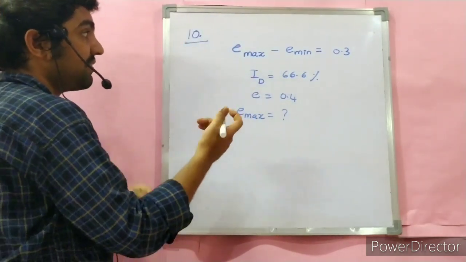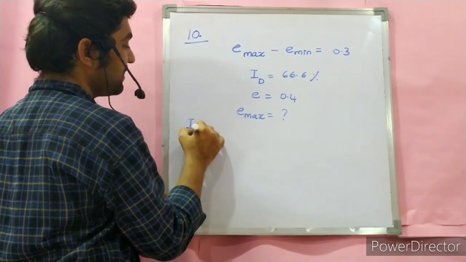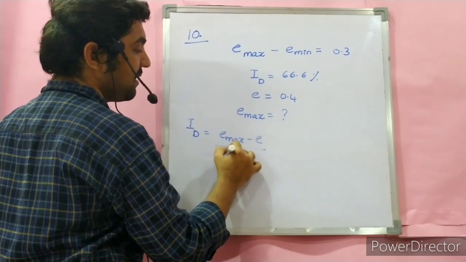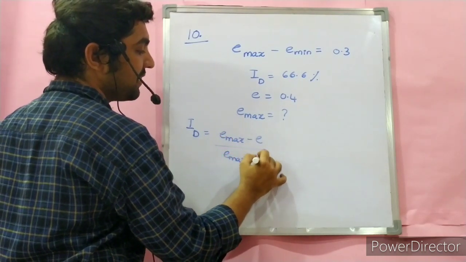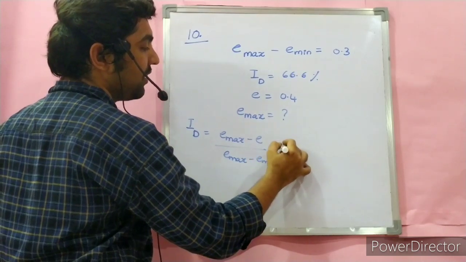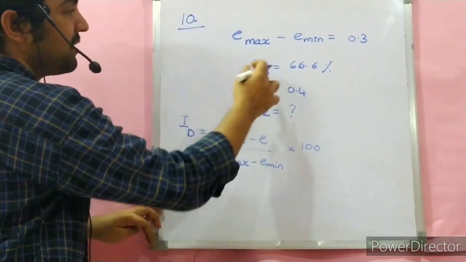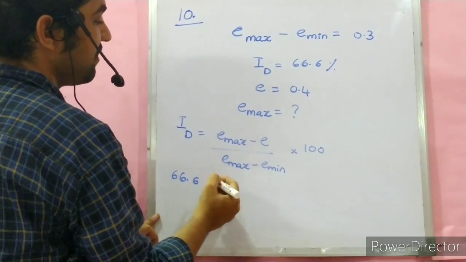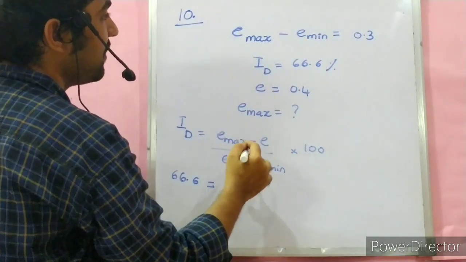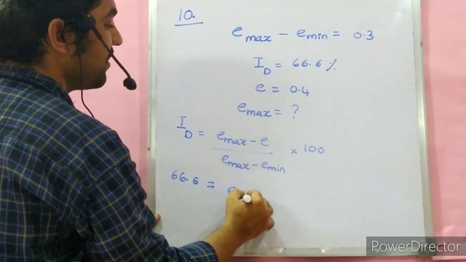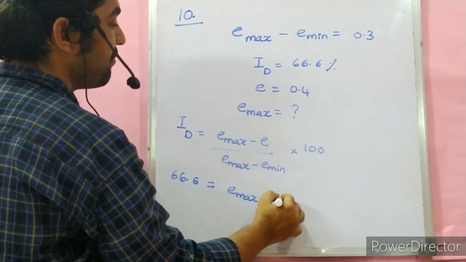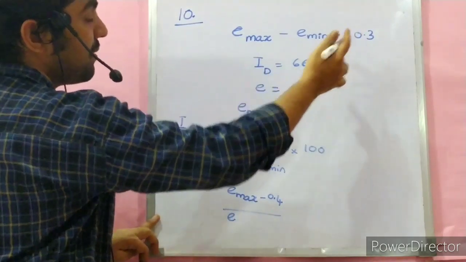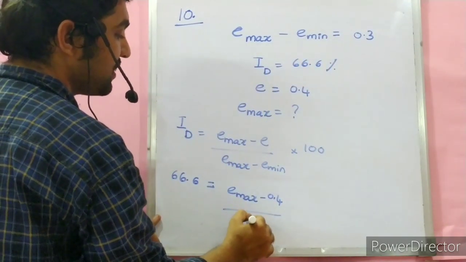This was asked as a civil services question. What was relative density? (Emax minus E) by (Emax minus Emin), expressed as a percentage, into 100. So 66.6 equals (Emax minus E) by (Emax minus Emin) into 100. Emax is unknown, E is 0.4, and Emax minus Emin is given directly as 0.3.